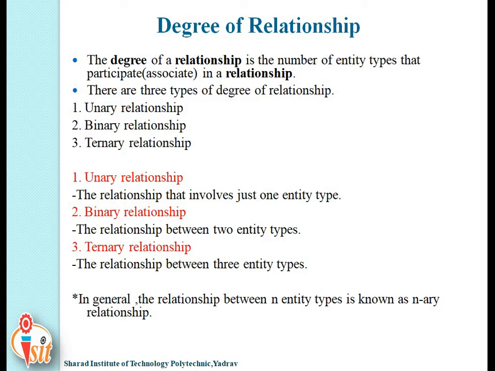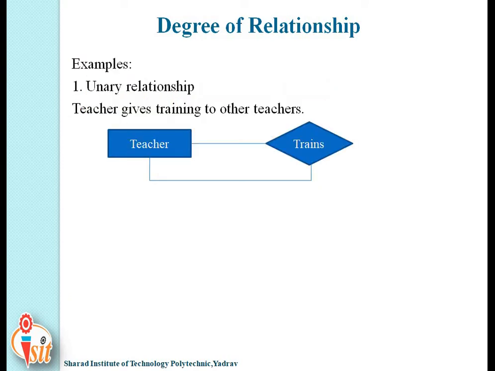In general, the relationship between n entity types is known as n-ary relationship. Now see here different examples of types of degree of relationships.